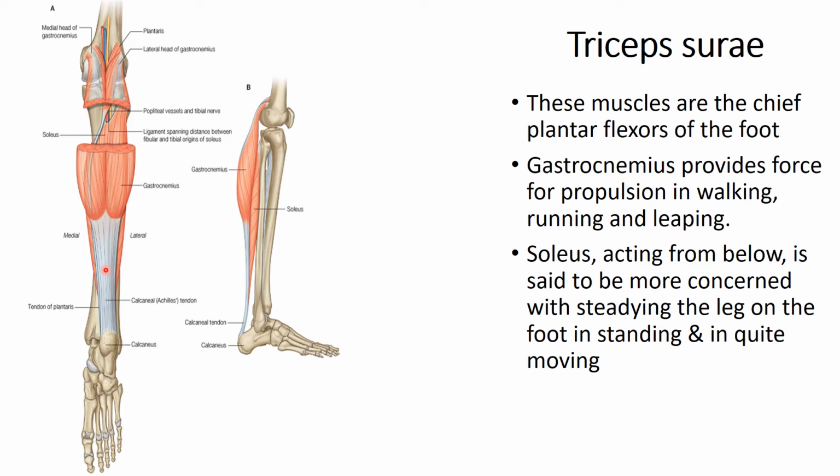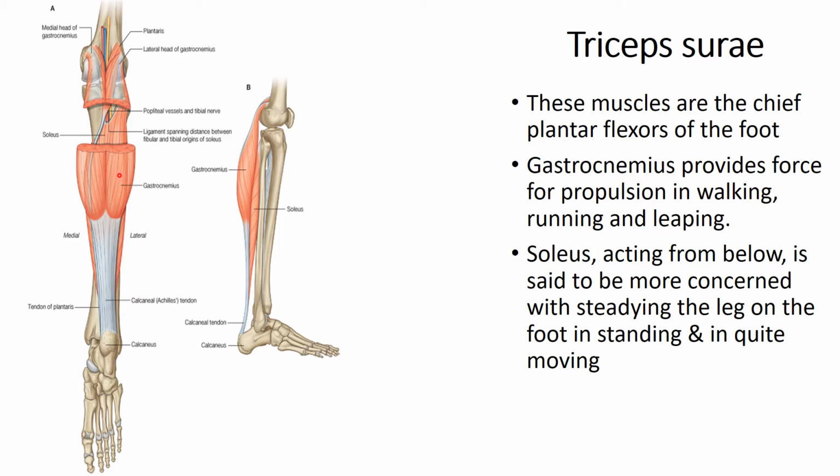These muscles are the chief plantar flexors of the foot, working from above. Since gastrocnemius also crosses the knee joint, it is a flexor of the knee joint also. So gastrocnemius provides the force for propulsion, as in walking, running, leaping, jumping, where you need forceful activity.